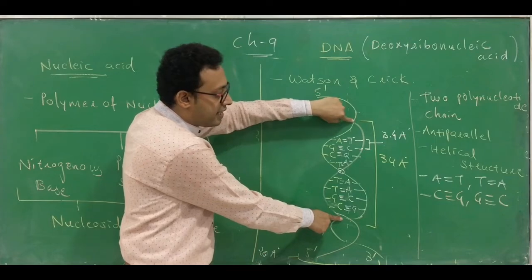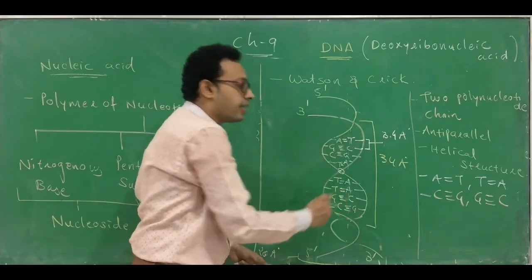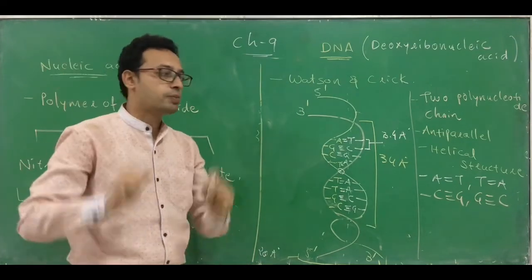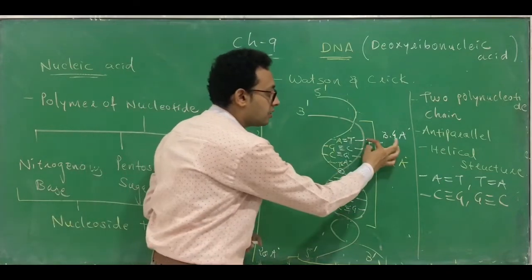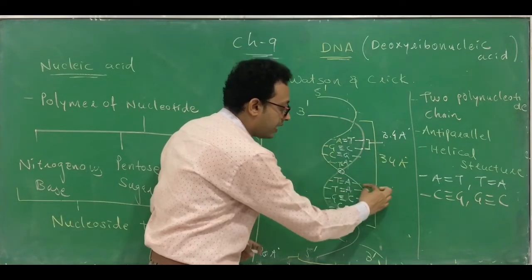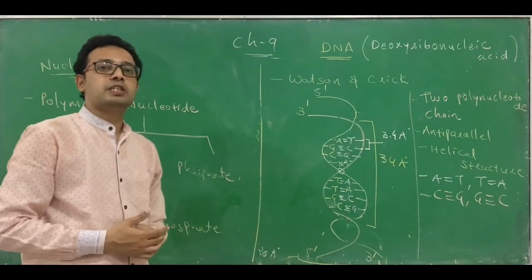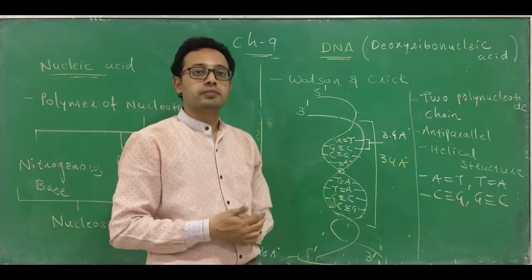The length of one DNA helix is 34 angstrom. In one helix, 10 nitrogenous base pairs are present. So 34 divided by 10 is the distance between any two subsequent base pairs, which is 3.4 angstrom.